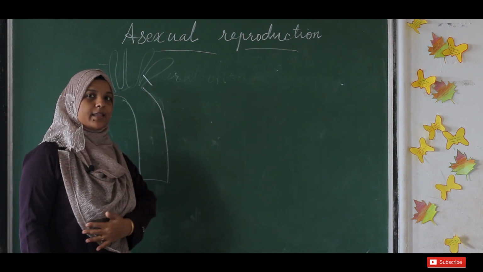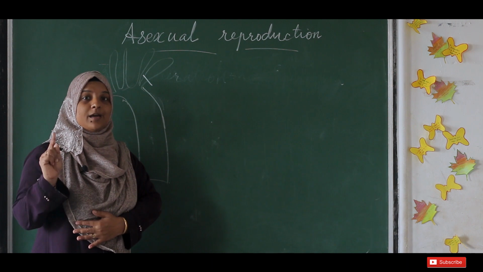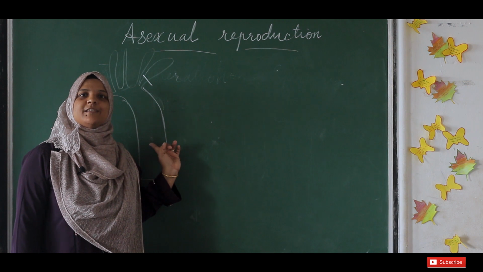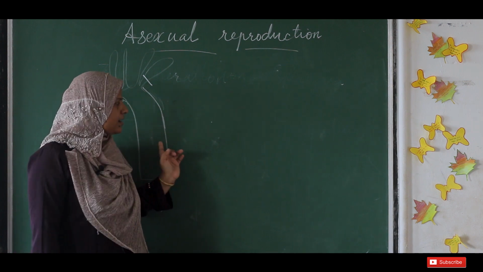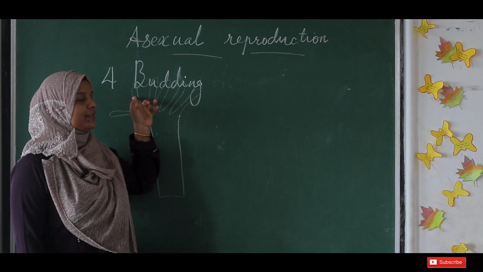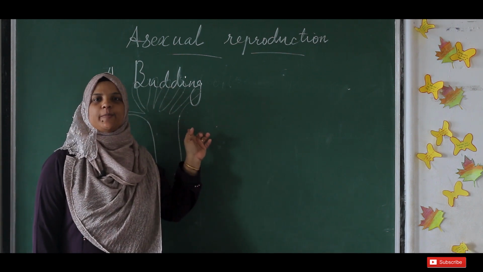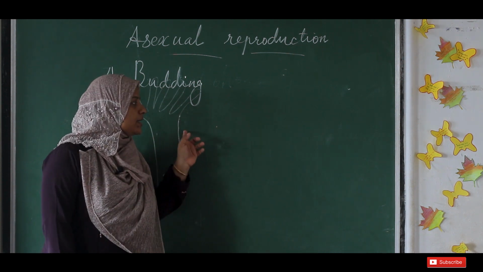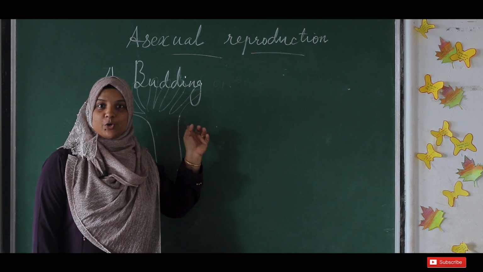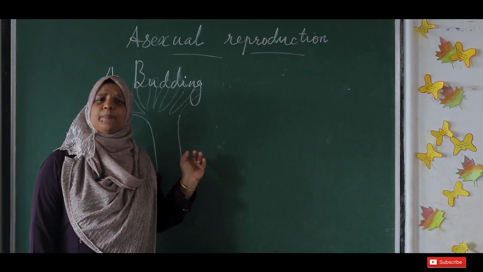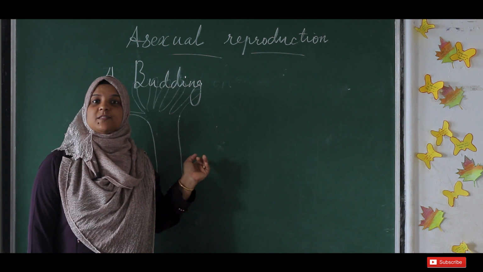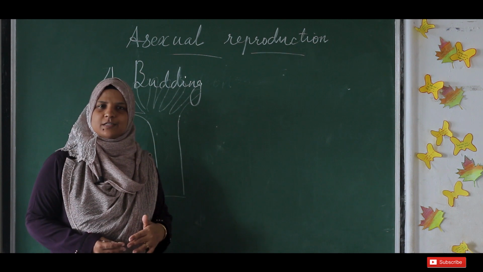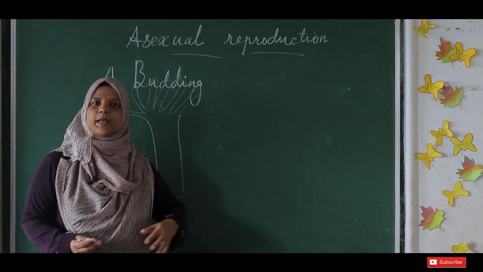So the best example of reproduction we could say is only planaria. Now what is the process of reproduction in hydra? Now we can look into that. So now let's learn the fourth method, it is budding. What is budding? I told you we have to know how this hydra reproduces. We know hydra is a multicellular organism, a very simple multicellular organism. They have some special cells in their body which can increase in number by cell division very fast, and from which the new parts can be formed.